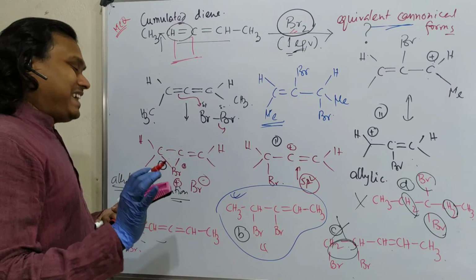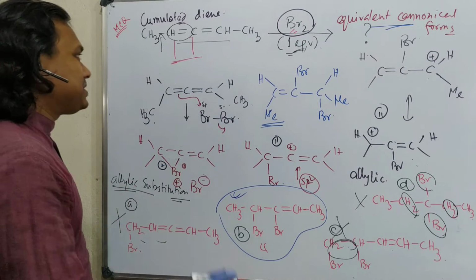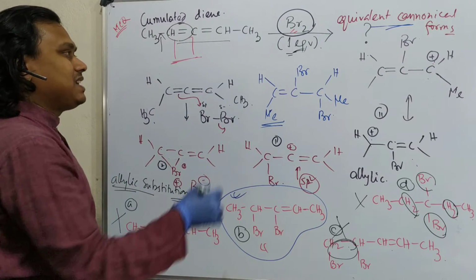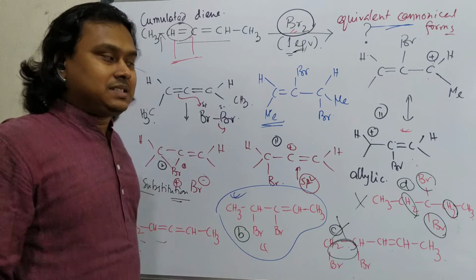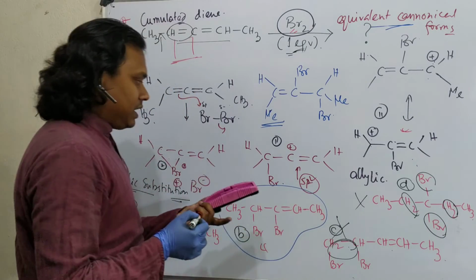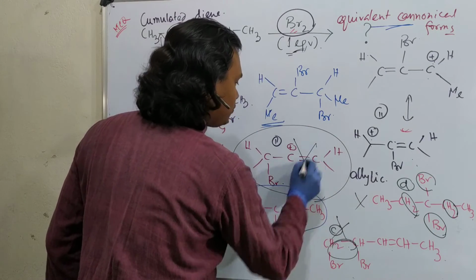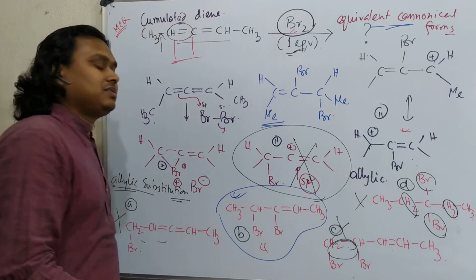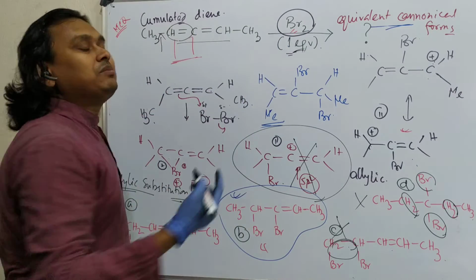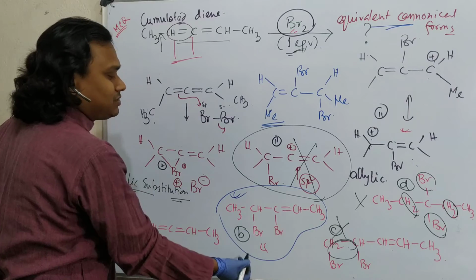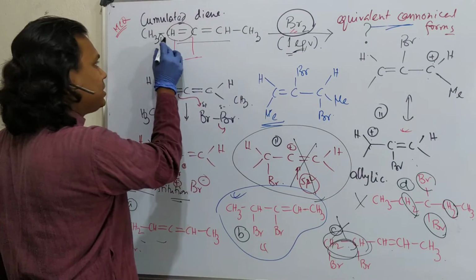But I believe students don't do that kind of thing. Not only that, you need to know a little about how the reaction happens and about these canonical forms. And remember, this is completely selective because this is very unstable. That's why this part will not be formed. Ultimately, the product will form this part. So if you don't know anything, based on common sense, 1 mole equivalent of bromine means 1 double bond. This is the only one given; others are not possible because there is no double bond, as I told.